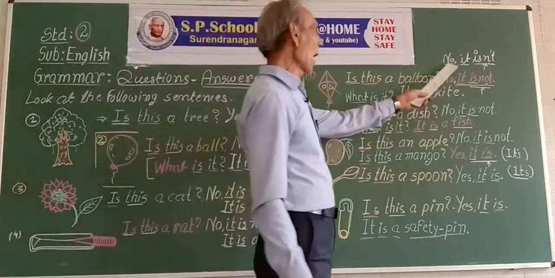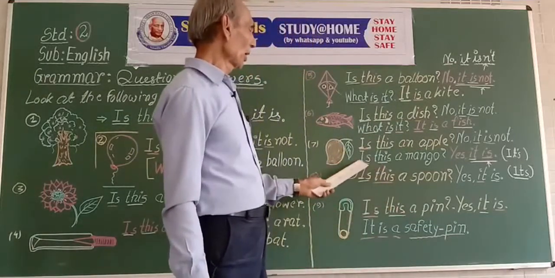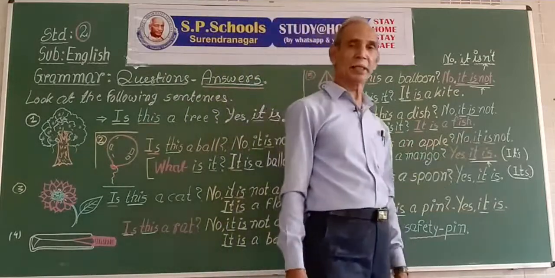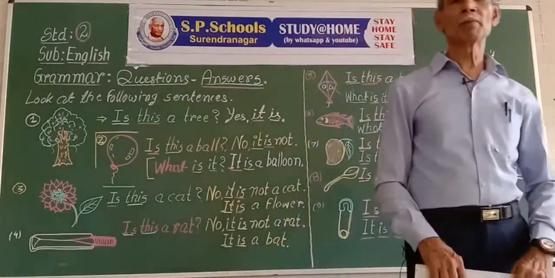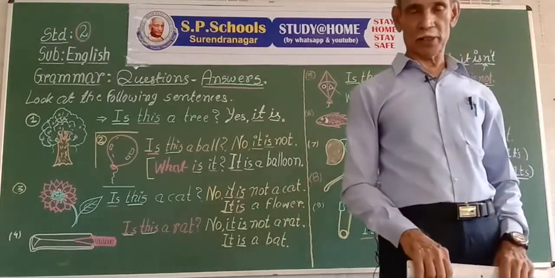Always put a comma after yes or no. Reverse the order. Is this? This is. Is it? It is. Practice these questions and answers and try to answer in a correct way. Thank you.